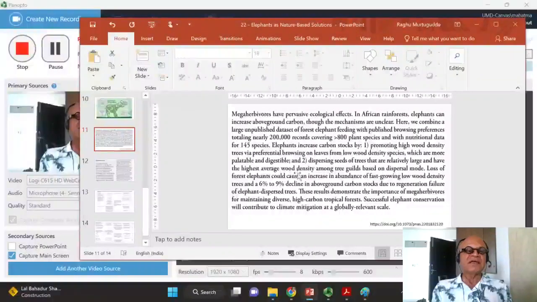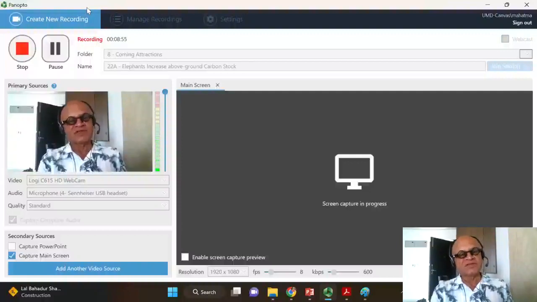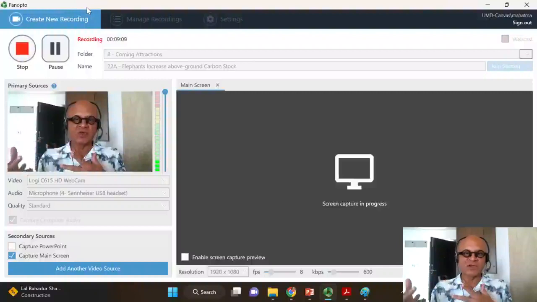So just get the main idea that elephants are very much a part of the ecosystem where they live, and their grazing and feeding habits and their trampling of the trees is not something that is harmful to the overall ecosystem, especially when you consider it in terms of above ground carbon storage. Of course, as we said, nature makes the rules and biology finds the loopholes.